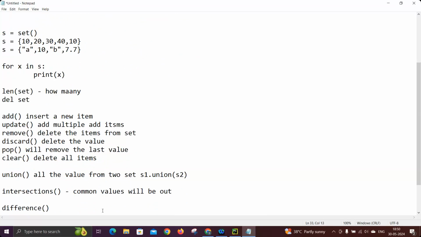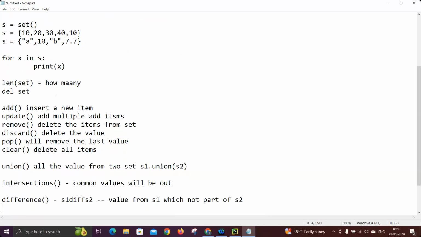Difference of two sets: for example, S1 difference S2. It will do S1 minus S2. So whatever values we have in S1 which are not in S2 will come as output. Values from S1 which are not part of S2 come as part of the difference.